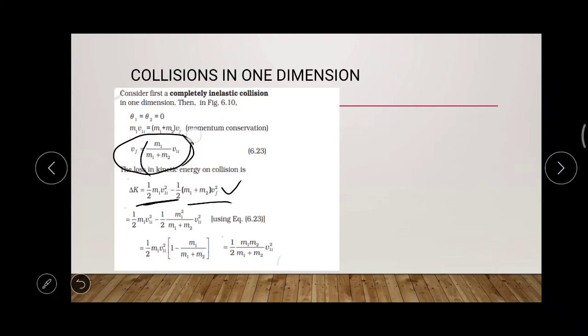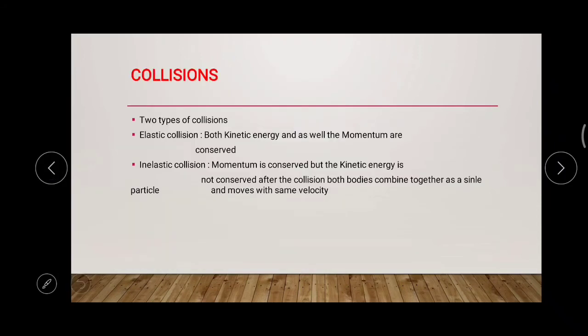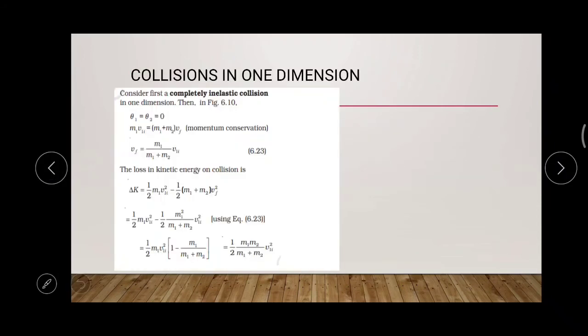Okay, substituting the Vf value from equation 6.23 in this equation, you are converting the Vf term into the term of Vi, okay, into the term of Vi.